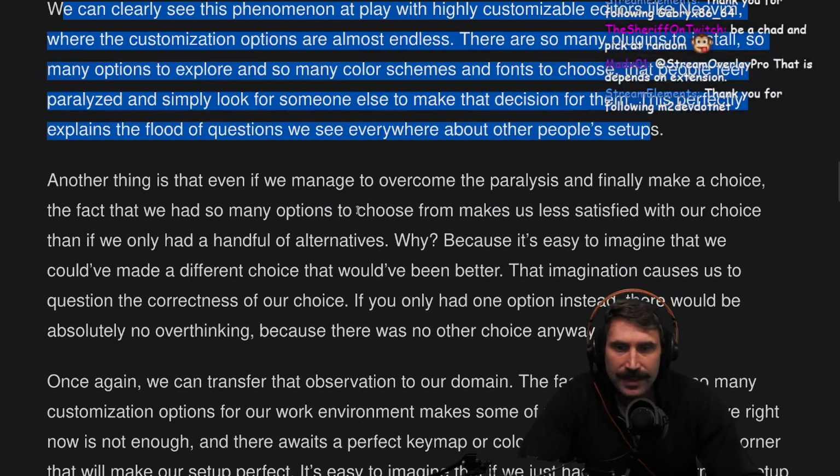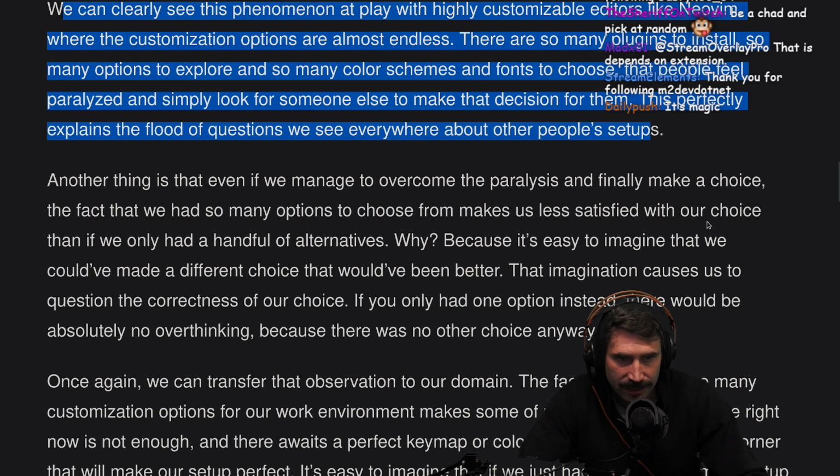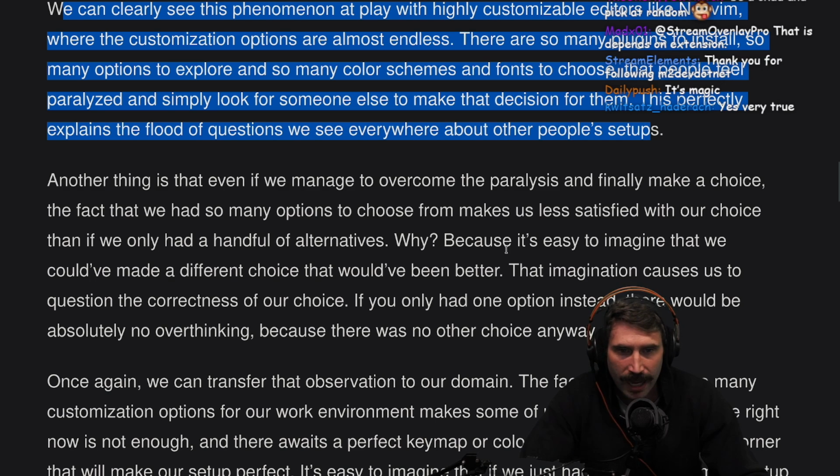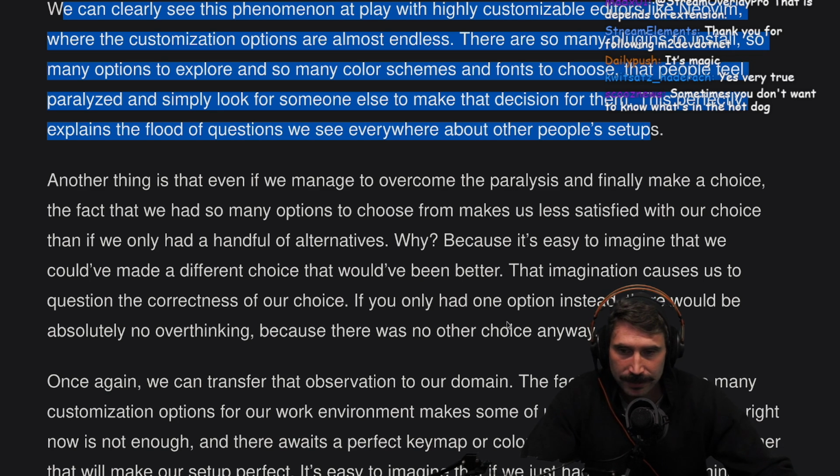Another thing is that even if we manage to overcome the paralysis and finally make a choice, the fact that we had so many options to choose from makes us less satisfied with our choice than if we only had a handful of alternatives. Why? Because it's easy to imagine that we could have made different choices that would have been better. That imagination causes us to question the correctness of our choice. If you only had one option instead, there would be absolutely no overthinking.